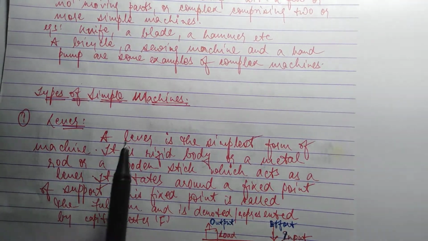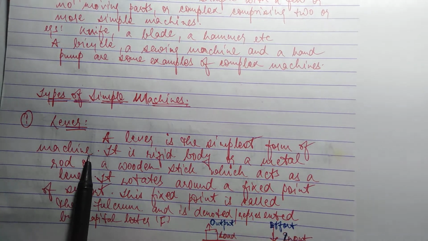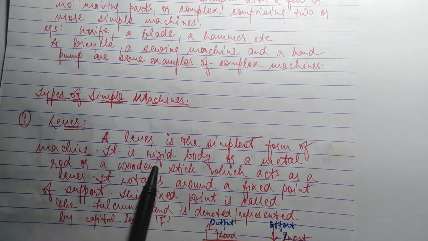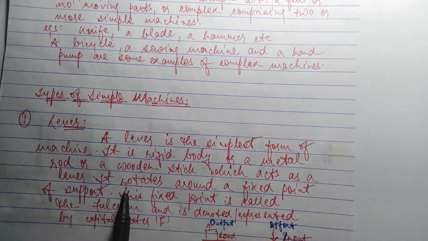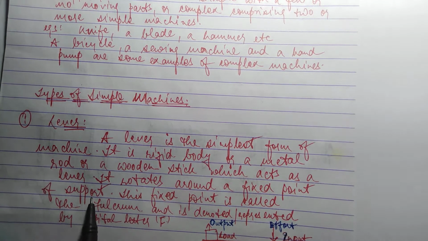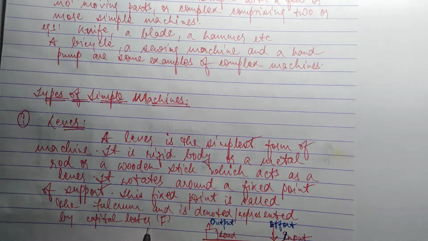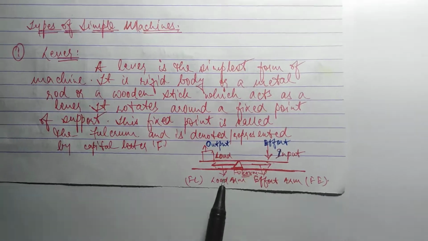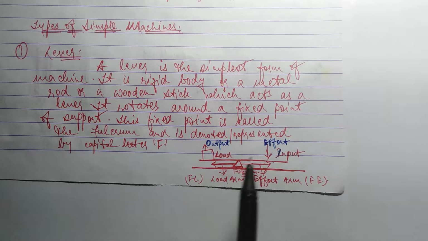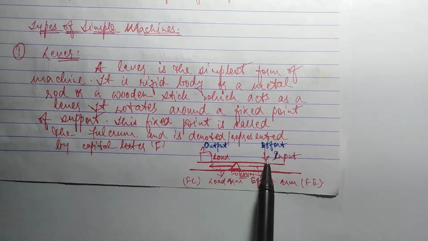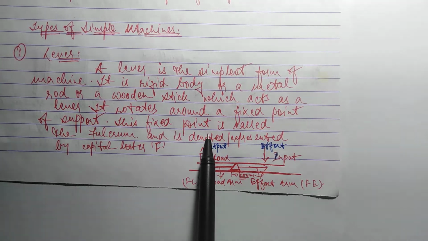Now, what are the types of machines? First is lever. A lever is the simplest form of a machine. It is a rigid body, means very hard, or a metal rod or a wooden stick which acts as a lever. It rotates around a fixed point of support. This fixed point is called a fulcrum and is denoted by the capital letter F. Suppose that this is the fulcrum. This is the load and effort I am applying from up. What will happen? This will come down and the load will lift up.